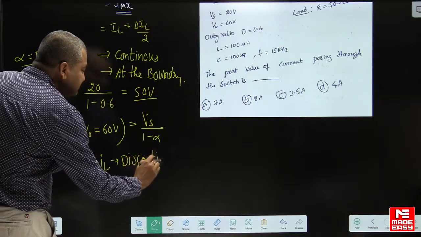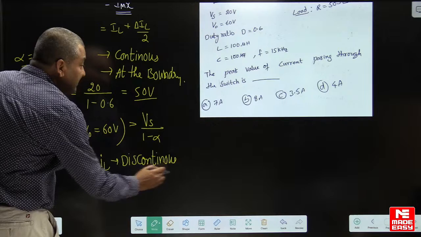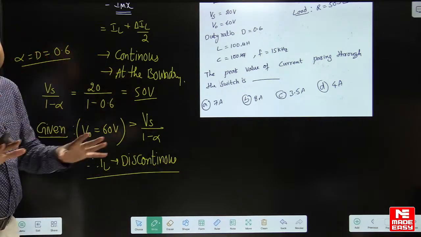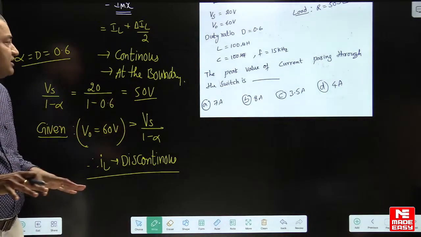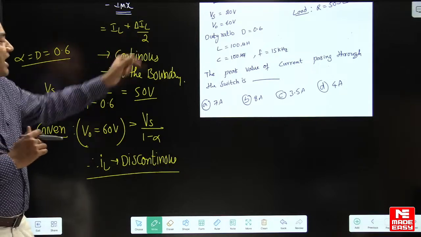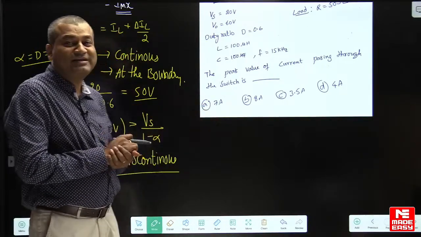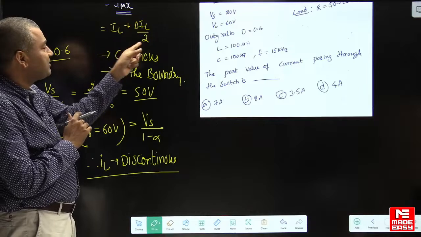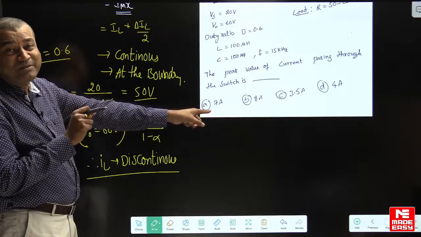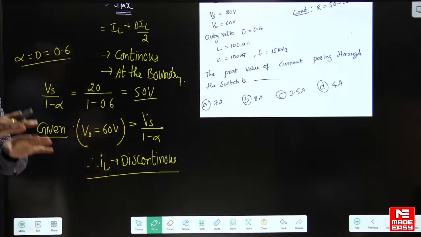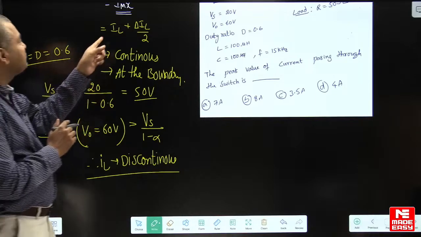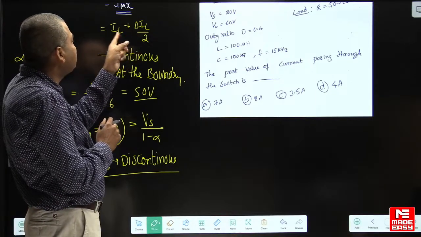Guys, what is the mistake people will make? Sometimes some students will not verify this. They will use this formula and get the answer as 7 amperes. But that is wrong because it is discontinuous. People will not check whether it is continuous or discontinuous. They will just use this formula because I have given it in the regular course.